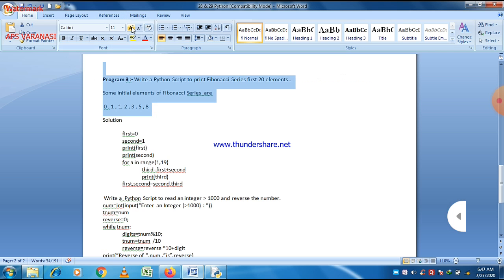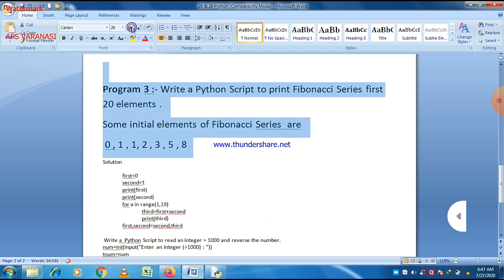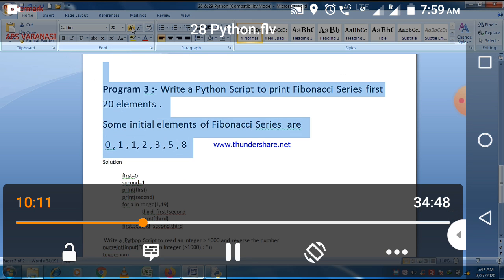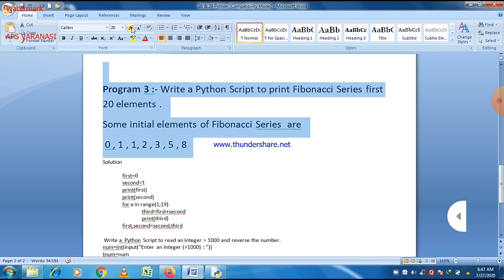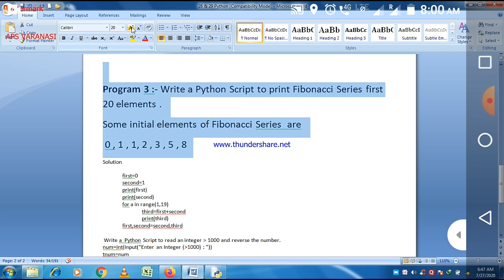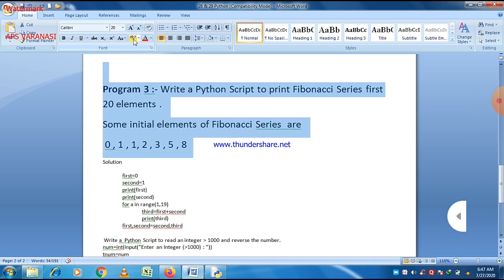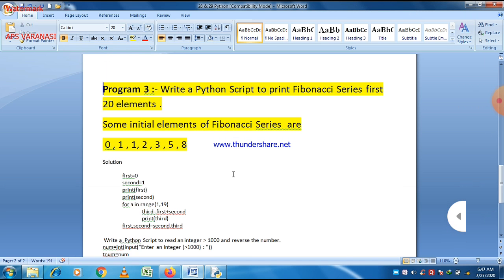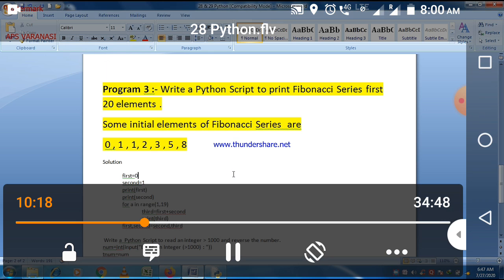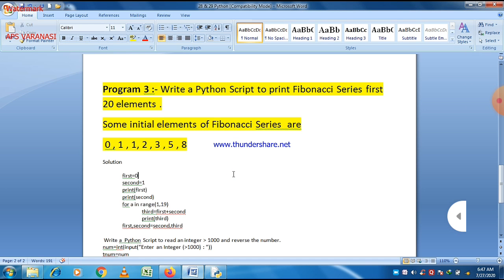Here you can easily see that there is an example given, where a few elements of the Fibonacci series are printed. You can easily see that the first value is 0 and the second value is 1, and after that all values are the sum of the previous two values.